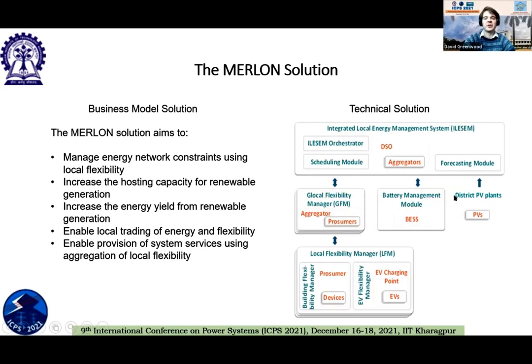One of the things we've done during the project is install a large-scale battery system at both of the pilot sites, and we've got a bespoke Merlon battery management module which controls this, and then information from the photovoltaic plants. And then one layer deeper than that, we have what we're calling local flexibility managers, and these are installed on the sites of individual prosumers. The examples we have here are building flexibility managers and electric vehicle flexibility managers.